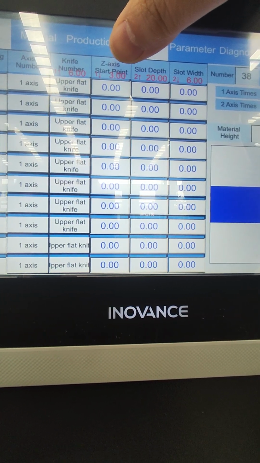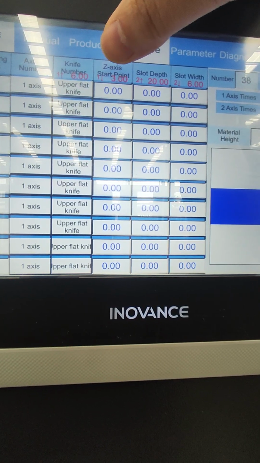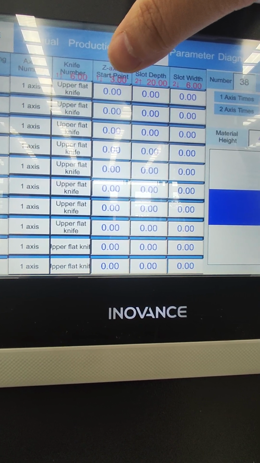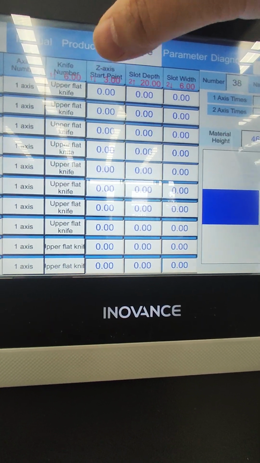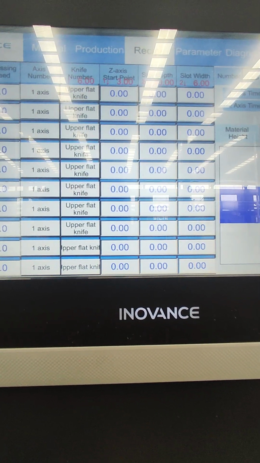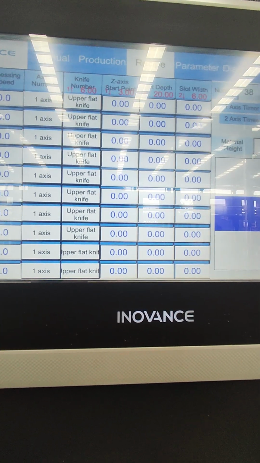How to do that? We have to use a 6 millimeter, okay? Because if we do it with 3 millimeter, we have to do twice. So we will select 6 millimeter for the lowest.